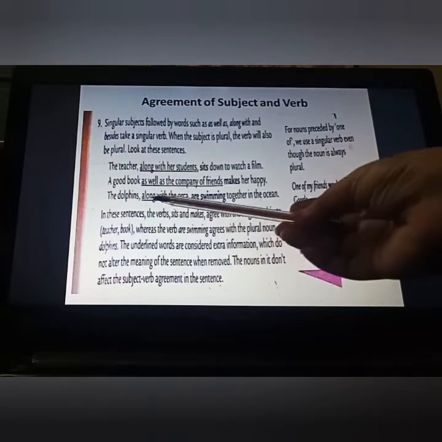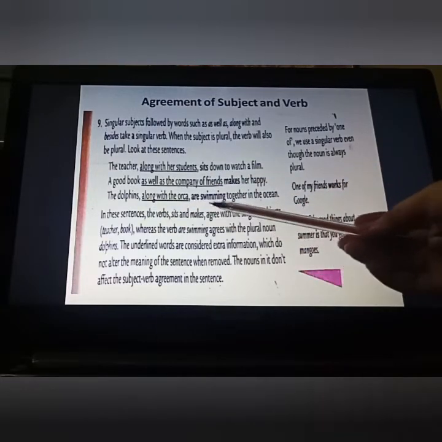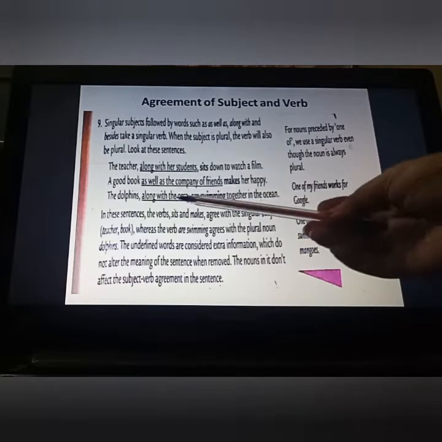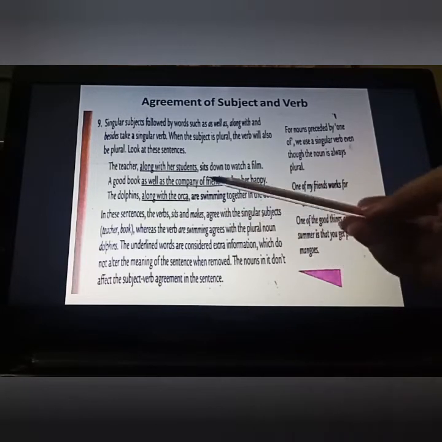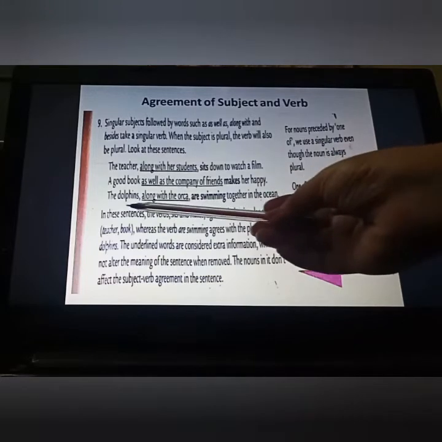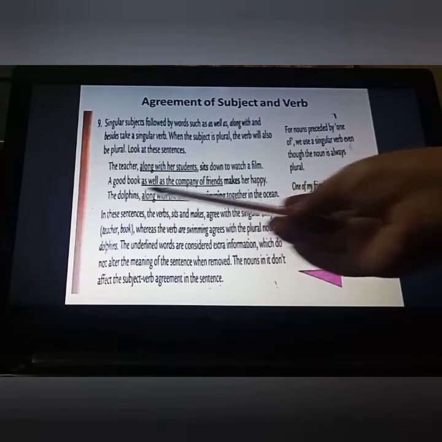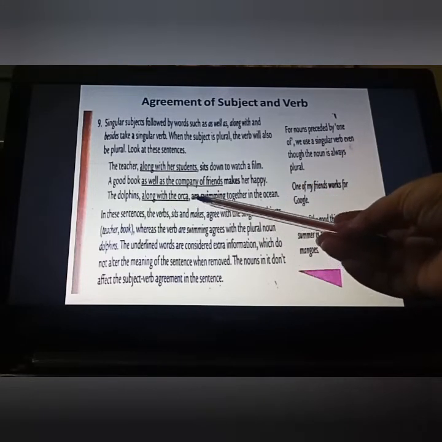The dolphins along with the orca are swimming together in the ocean. Orca is what? A sea mammal. So here we are talking about whom? We are talking about the dolphins. Dolphins is plural. Accordingly we have put are over here.